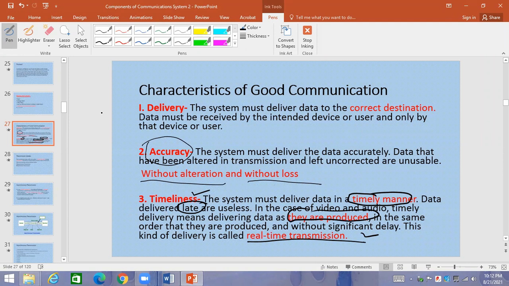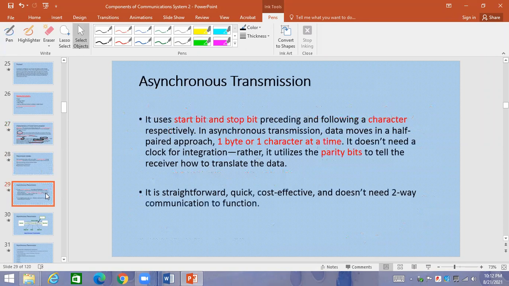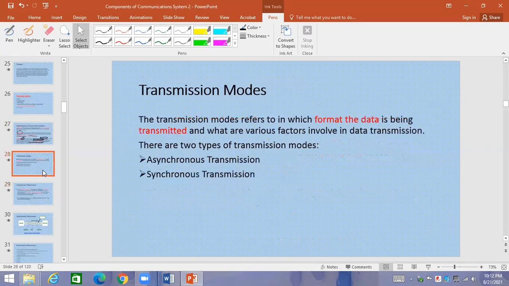So these were the topics that we discussed last time. Now we have to go toward the next things, that is basically the types of communication, the modes of communication. What is meant by the mode of communication? Whenever we are transmitting data, the data will be transmitted in any of the two modes. What is meant by the mode?